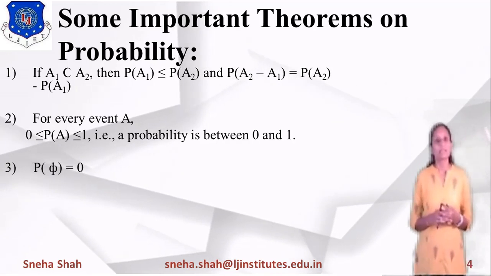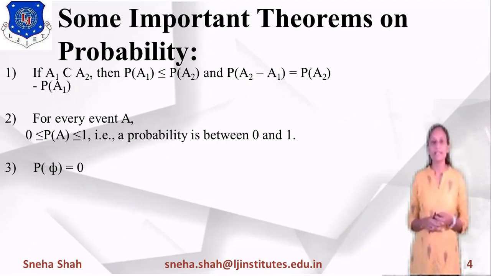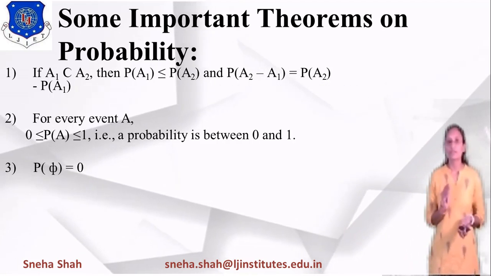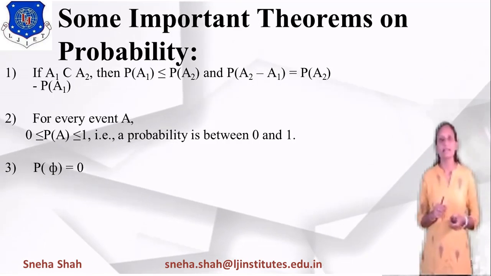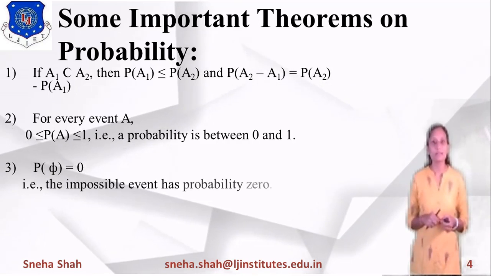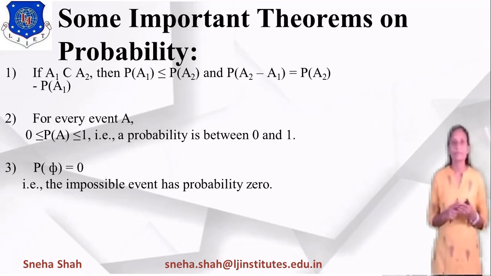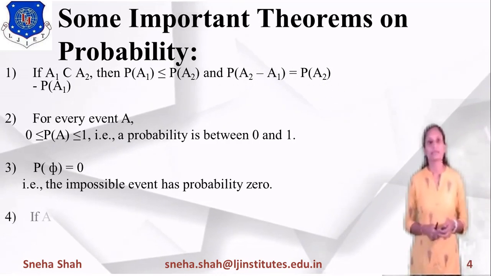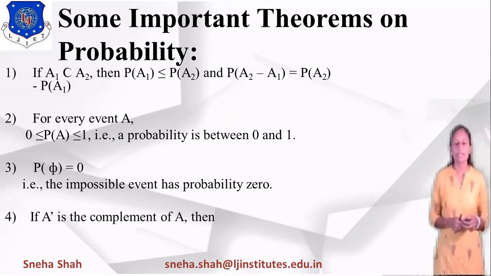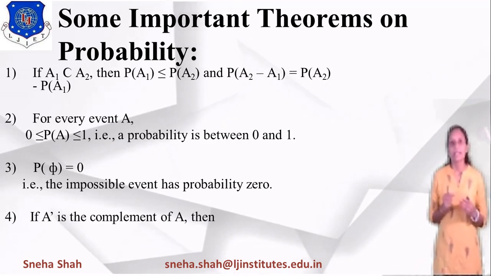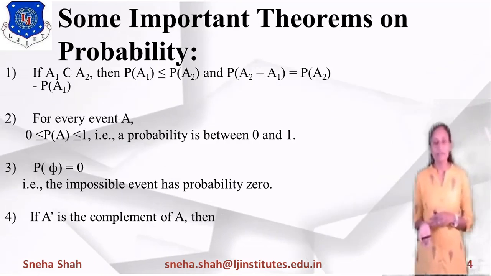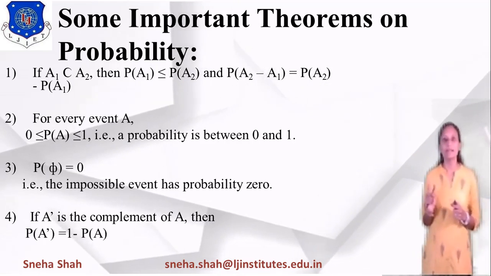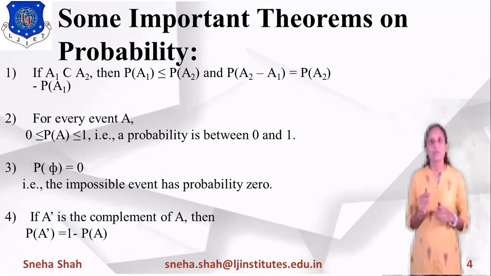Now the next theorem is: probability of the null event equals 0, because it is impossible to occur. So the impossible event has probability 0. Now the next important theorem is: if A dash is the complement of A, then probability of A dash equals 1 minus probability of A. Why?